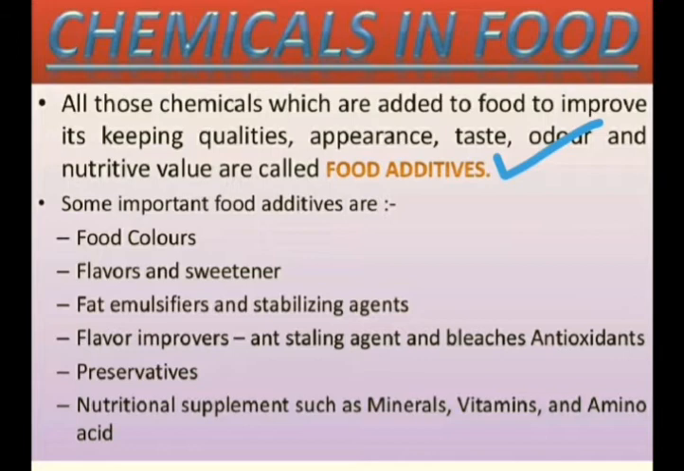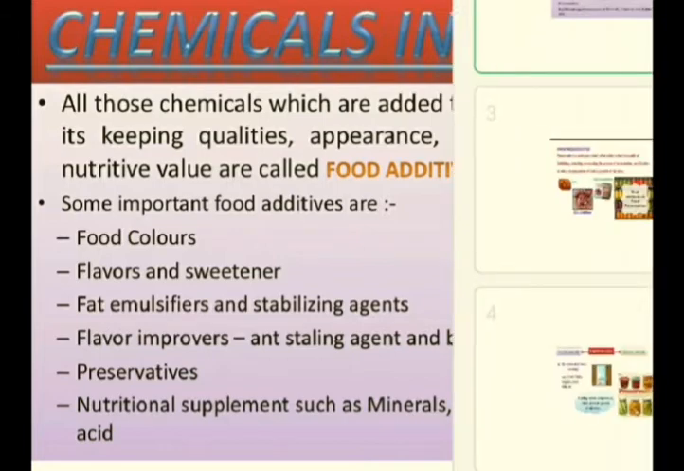Some important food additives are food colors, flavors and sweeteners, fat emulsifiers and stabilizing agents, flavor improvers, anti-caking agents and bleaches, antioxidants, preservatives, nutritional supplements such as minerals, vitamins and amino acids. But as far as the syllabus is concerned, we are going to focus on only three topics. The first one is food preservatives, the second will be artificial sweeteners, and the third will be antioxidant substances. So let's talk about the first one. The first topic is food preservatives.